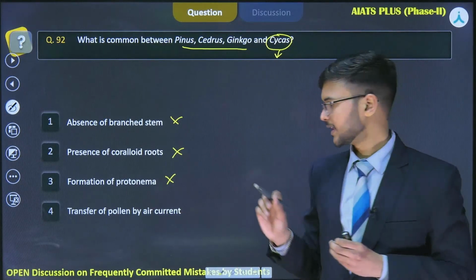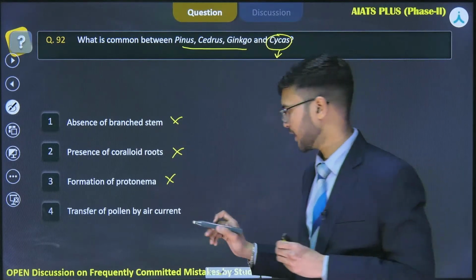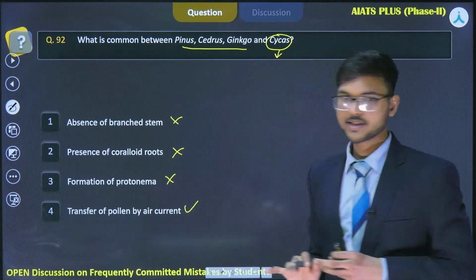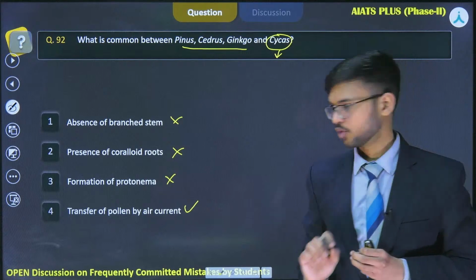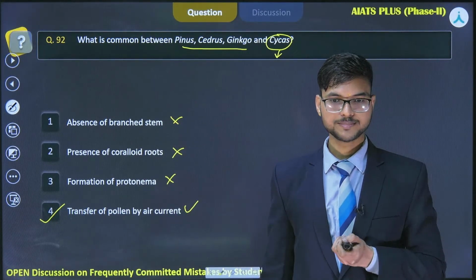The fourth option says transfer of pollen by air currents. So this option is true. So for this question, the correct answer will be option number 4. Okay, so let's move to our next question.